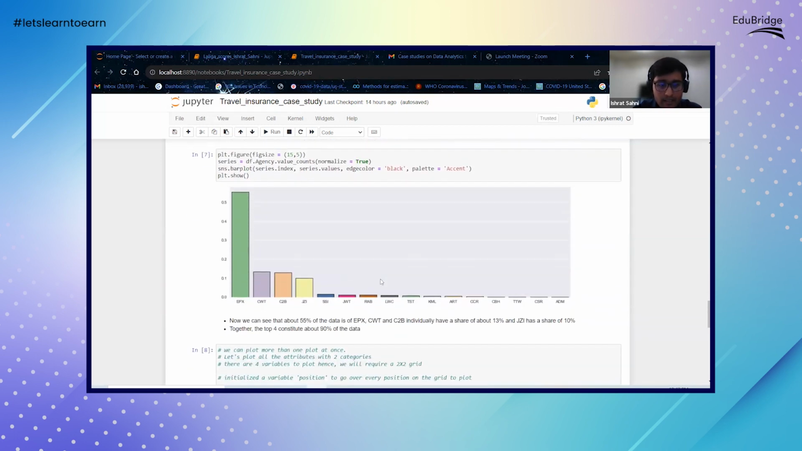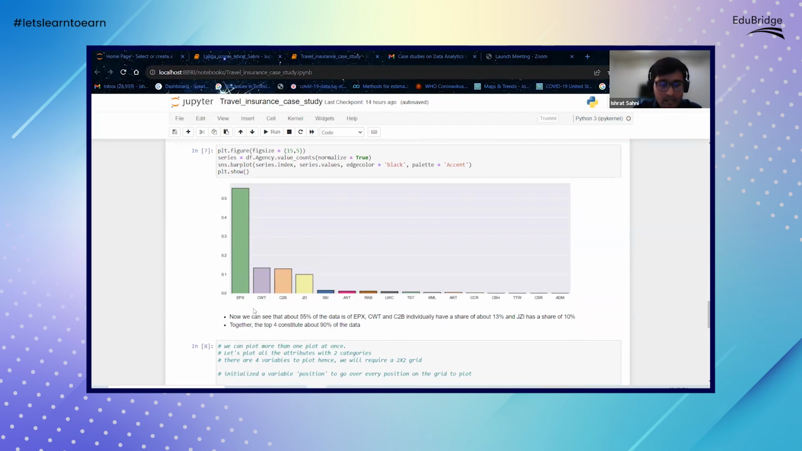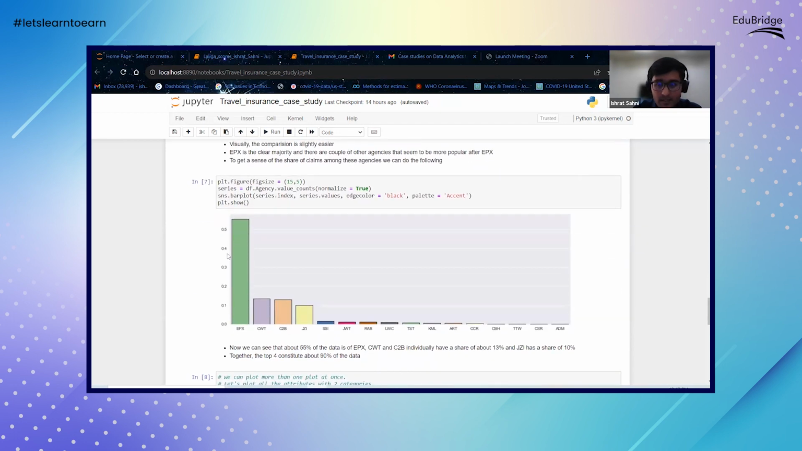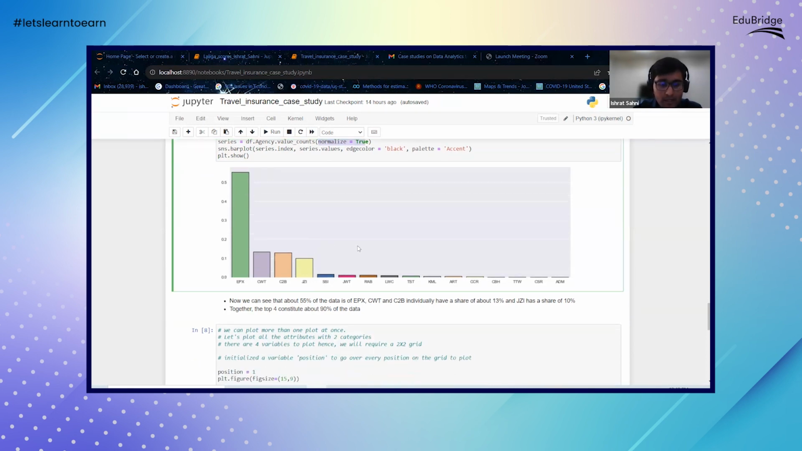This is another case. Here we've taken the value counts of the agency variable in a more standardized way. Instead of taking the counts, we have converted them to percentages. So we're looking at the percentage distribution of a particular agency in terms of total observations. We use normalize equals true, which, instead of the total count, gives you the percentage, so it's easier to understand. We can see EPX is more than 60% of the entire population.